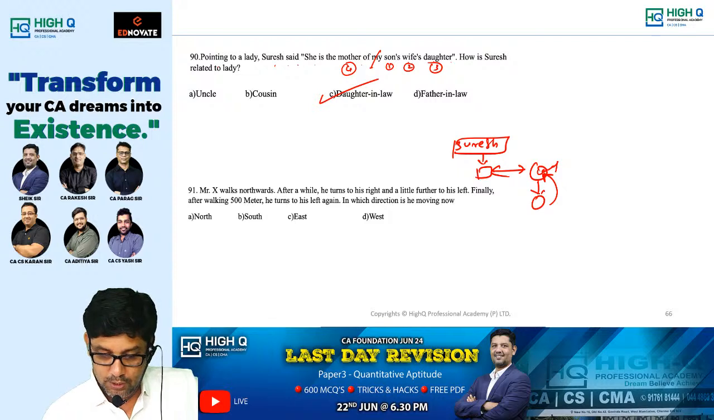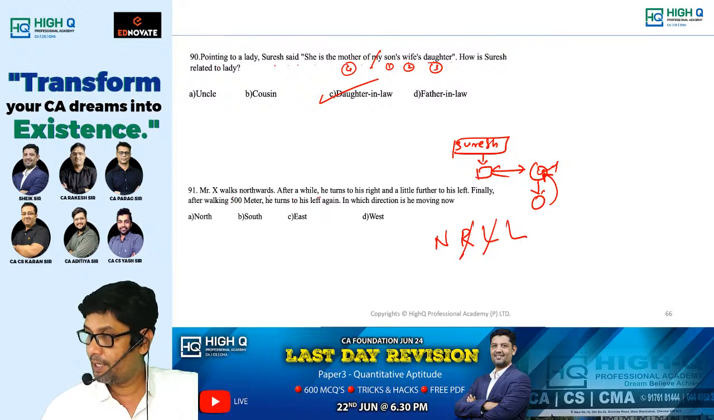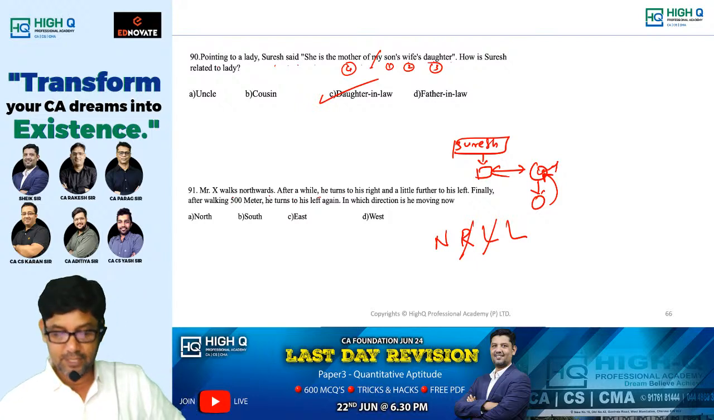Mr. X walks northwards. After a while, he turns to his right and a little further to his left. Finally, after walking 500 meters, he turns to his left. In which direction is he moving now? Right, left, cancel. What is right of north? West. Answer is west.